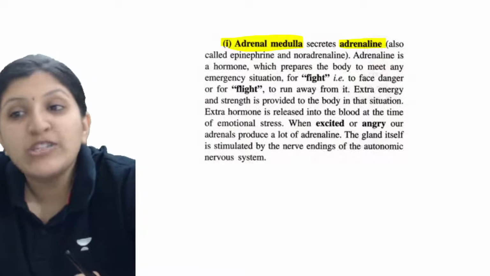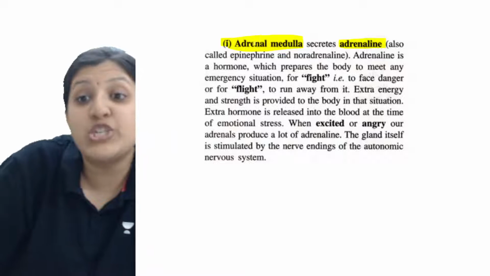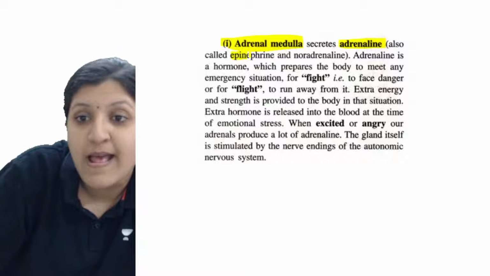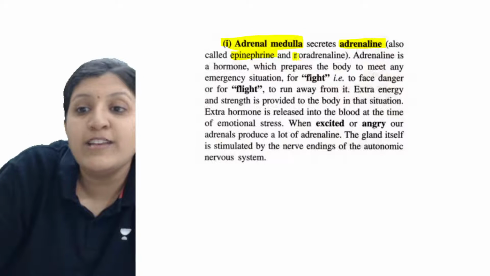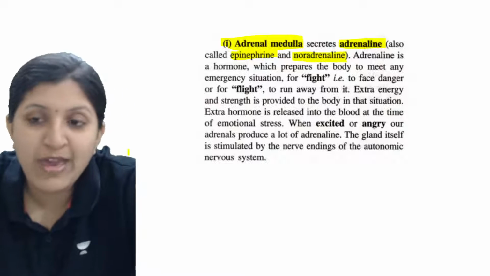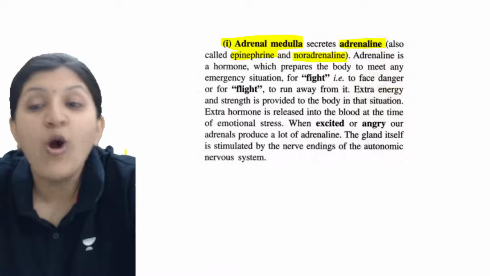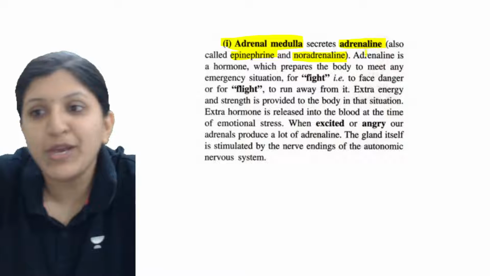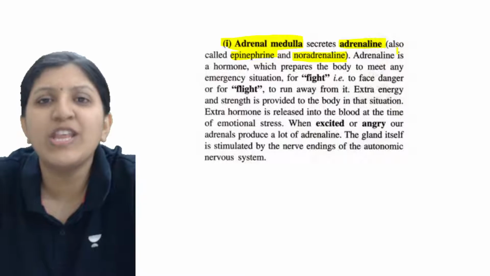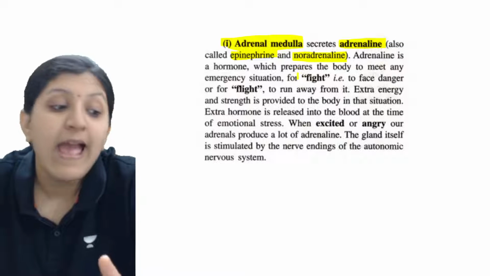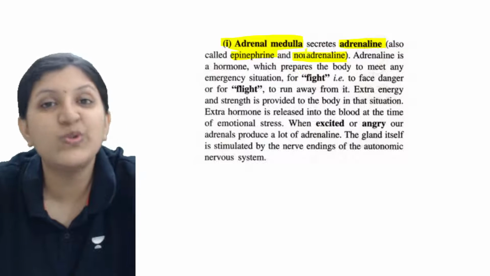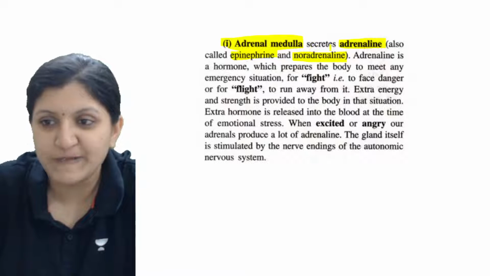Adrenaline is synthesized, which we also call epinephrine and noradrenaline. These are the alternate names mentioned, and yes, you need to know them.